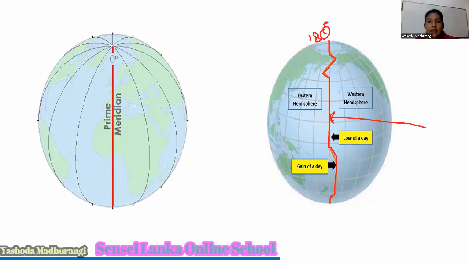In the same area, there may be two dates. So it is very difficult for administrative purposes. Because of that, we do not draw this line as a straight line, in order to stop the division of a country. That's why we are drawing it like this.